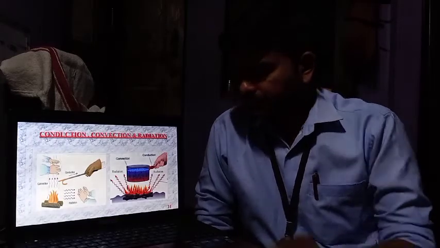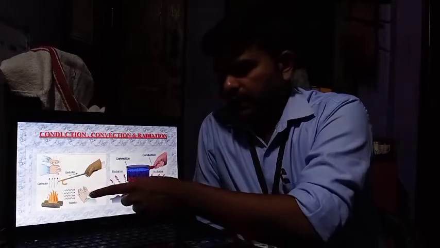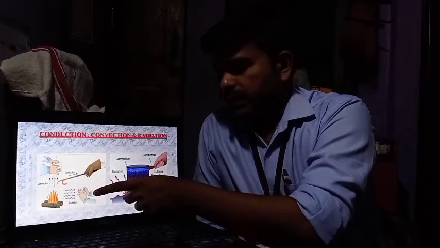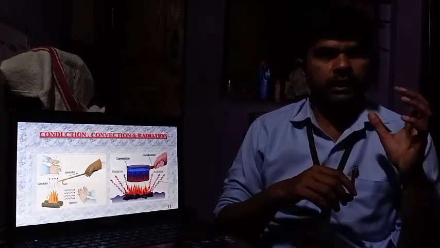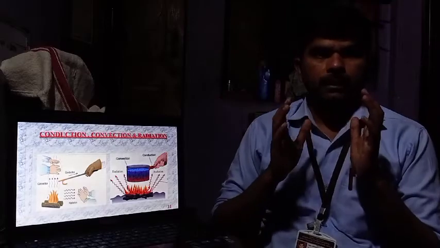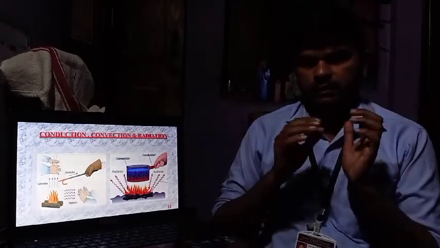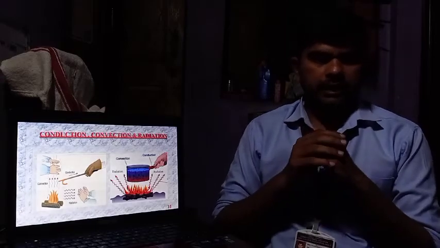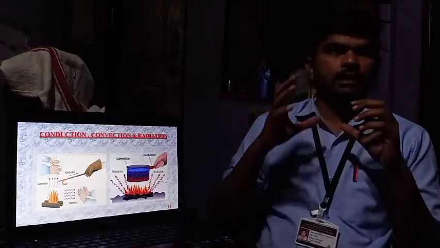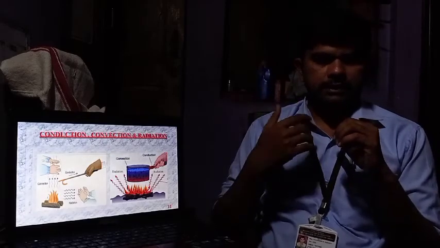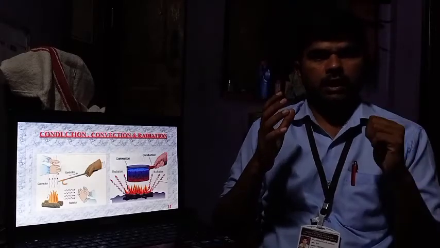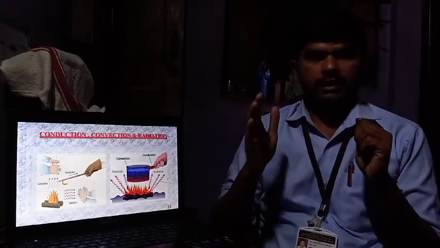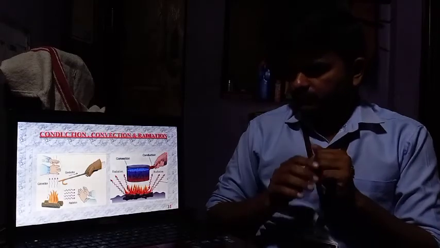Radiation is nothing but, see here, the flame is burning and we have kept our hand like this. Radiation is the energy which is directly transferred from a source of heat to the object. There is no middle object between them. That is known as radiation. We can take another example of the sun and earth. The energy produced by the sun directly reaches the earth. There is no medium for the flow of heat, and that is known as radiation. Thank you.